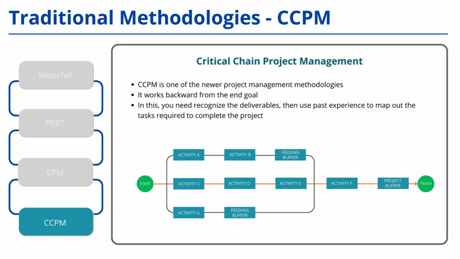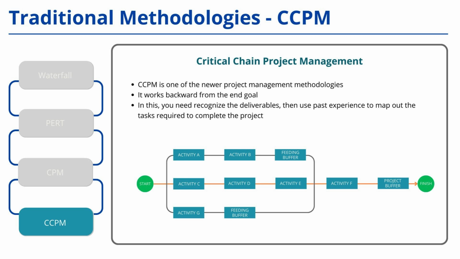Critical Chain Project Management, CCPM. Another method related to CPM is Critical Chain Project Management, CCPM. Once the critical path is established, CCPM takes resource constraints into account. In this method, buffers are added to manage uncertainties. For example, as shown on the screen, there is a project buffer of 7 days, along with feeder buffers to account for resource limitations. This method ensures better project control by considering both task dependencies and resource availability.